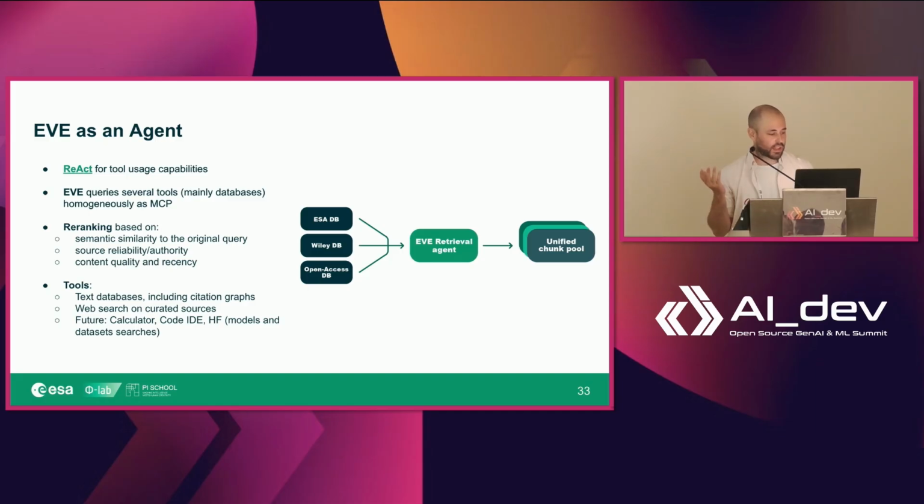In addition to the databases themselves, we also have some citation graphs. So essentially, a graph where papers are connected to each other based on how the papers cite each other or not. And some web search on some curated sources that are not necessarily peer-reviewed papers. And also in the future, we're going to add other auxiliary tools: calculators, a code interpreter, connection to Hugging Face for models, datasets, etc.